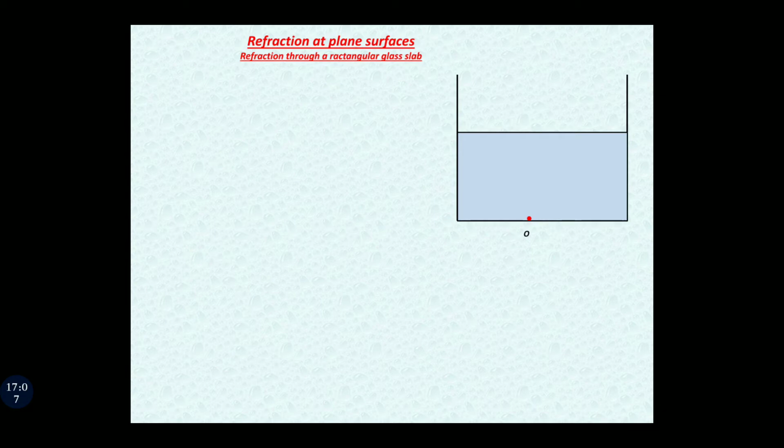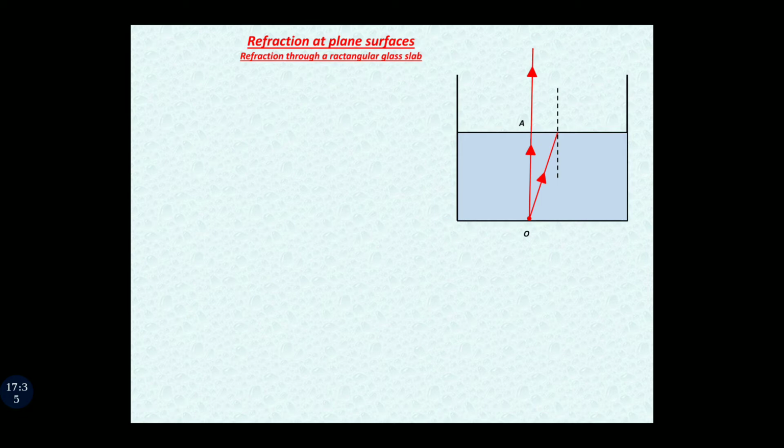Now what happens for the first ray? If we draw a ray of light perpendicular to the surface, since it is falling perpendicular, there is no refraction and it moves in a straight path. But when we draw a ray of light like this in the diagram, now let us make the normal.